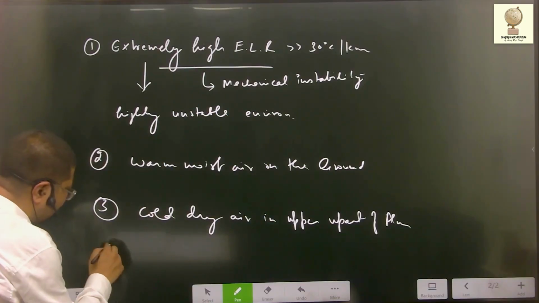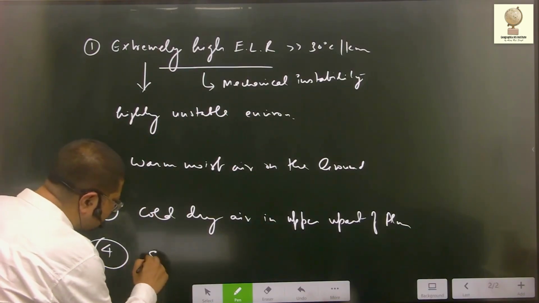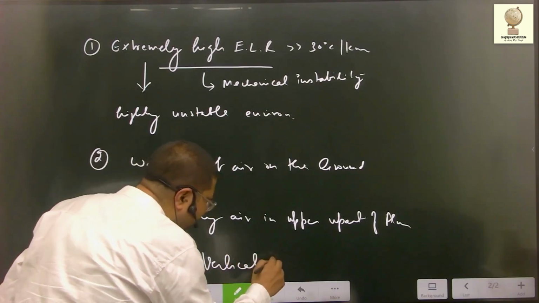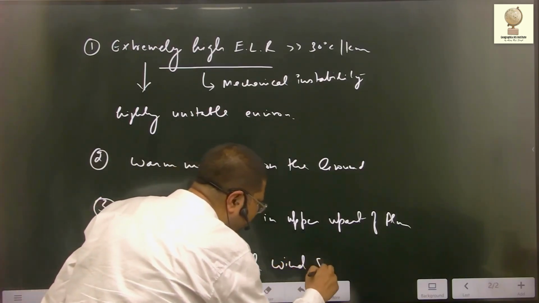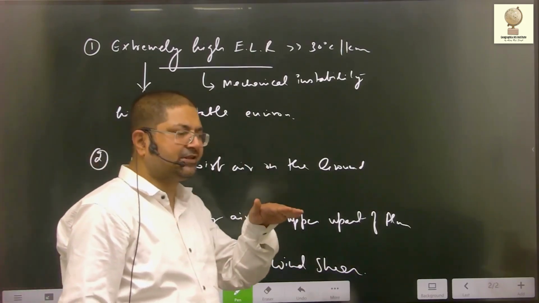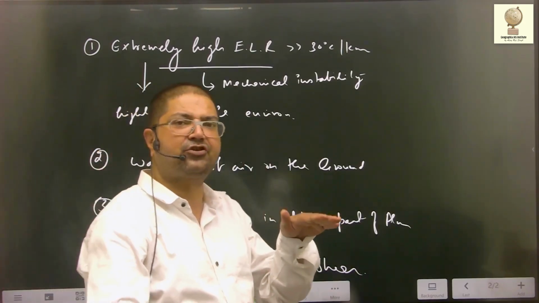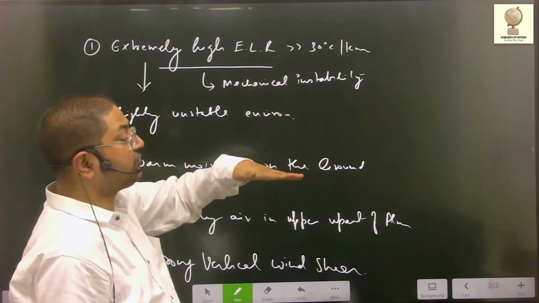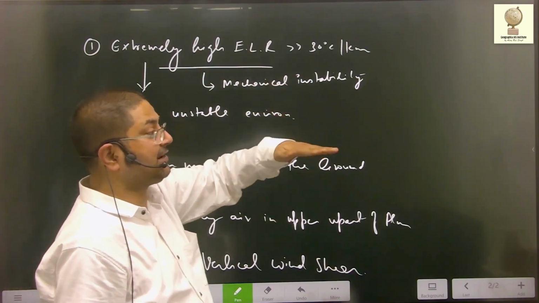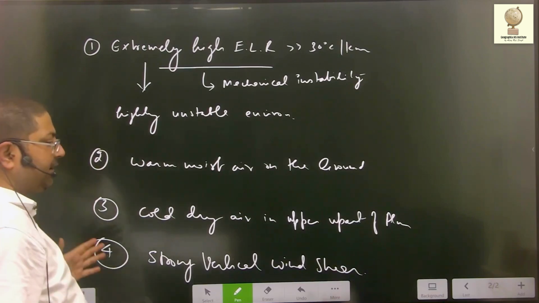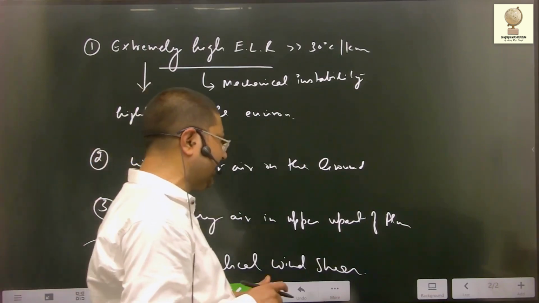And the fourth and most important condition is strong vertical wind shear. Wind shear means change in the direction and velocity of wind. Vertical wind shear means with increasing height, the velocity of wind is changing and its direction is also changing. I'll discuss it. If these four conditions permit, the formation of a twister takes place.